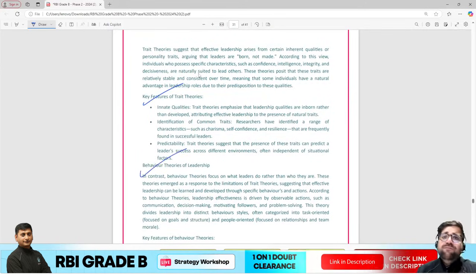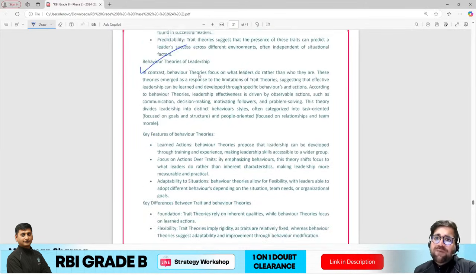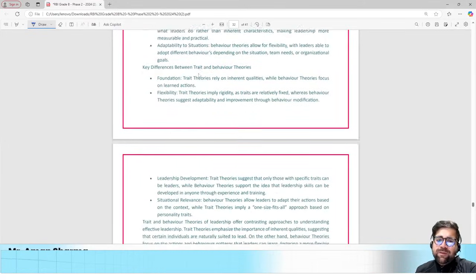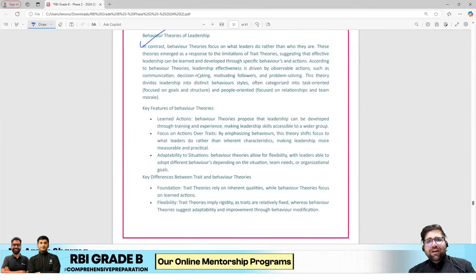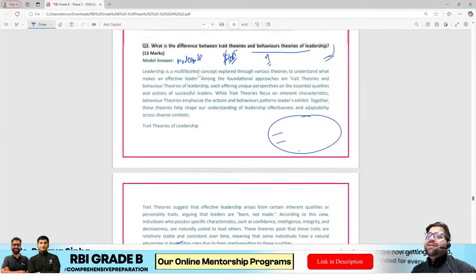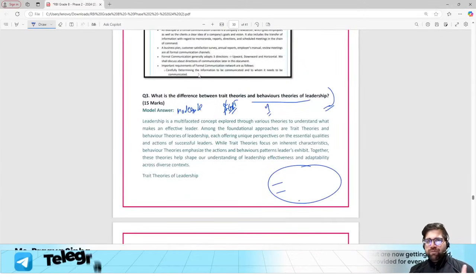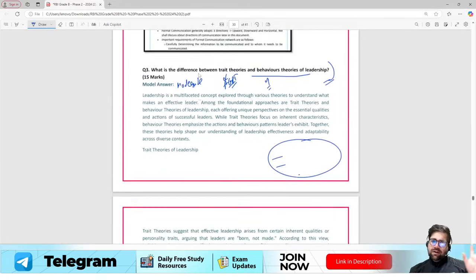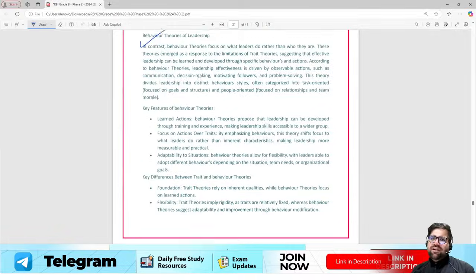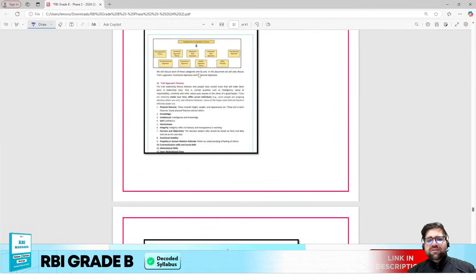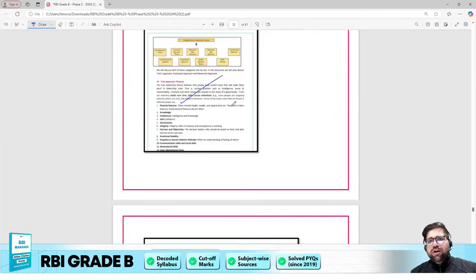In behavior, you have multiple theories, so you can write about them as well, but how much to write and on which particular point you will write, that makes this particular question moderate. Okay, but still, 15 markers, I don't think they have given much pain to you. The real problem comes in the 10 markers, and yes, this particular question is also covered in our course.